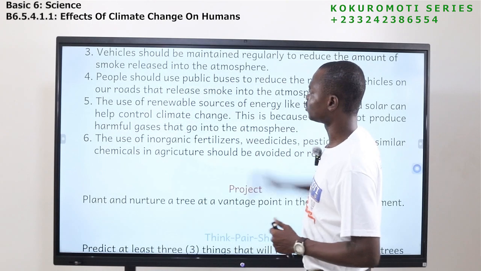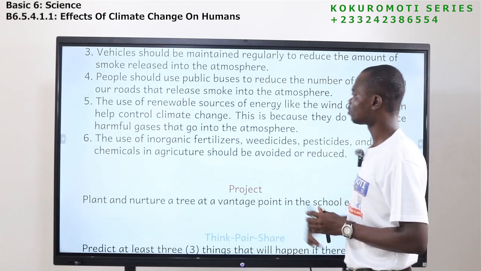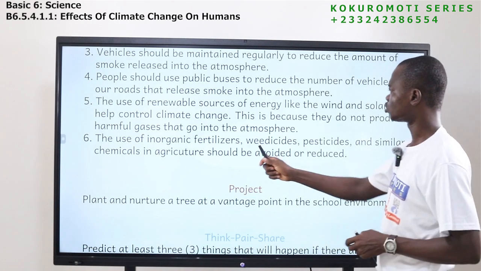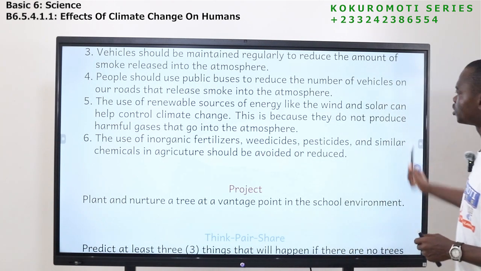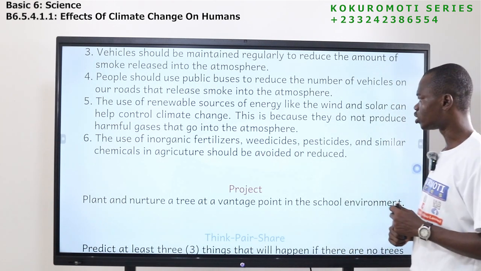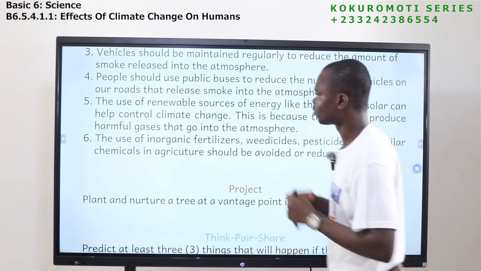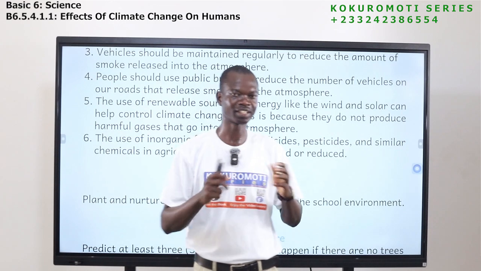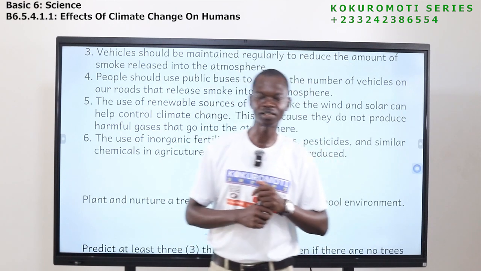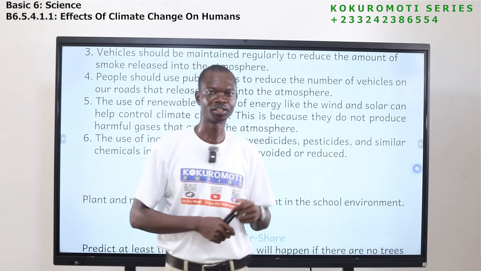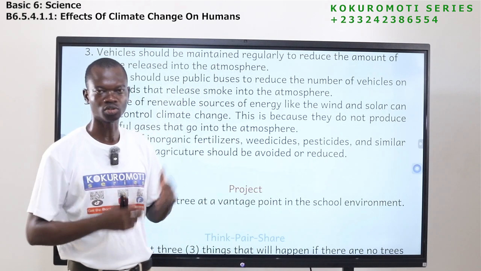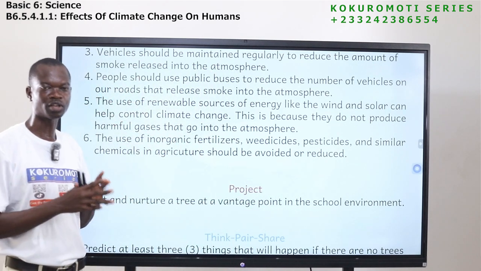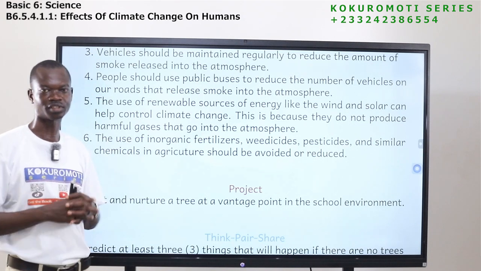The next thing that you should do is that the use of renewable sources of energy like the wind and solar can help control climate change. This is because they do not produce harmful gases that go into the atmosphere. So we have learned about renewable sources of energy. We have learned about solar, we have learned about wind, we have learned about water. So these ones should be used because they reduce the amount of harmful gases that are released into the atmosphere.